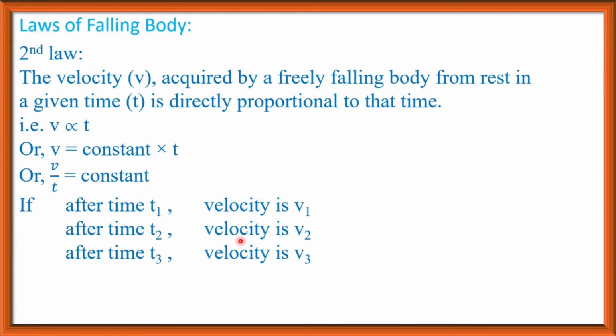So we can write v1 divided by t1 is equal to v2 divided by t2 is equal to v3 divided by t3 is equal to constant. That is, the ratio of velocity and time is always constant. This is the second law of falling body.